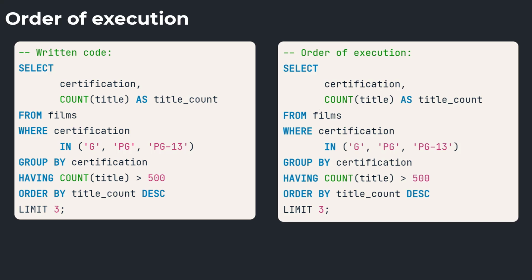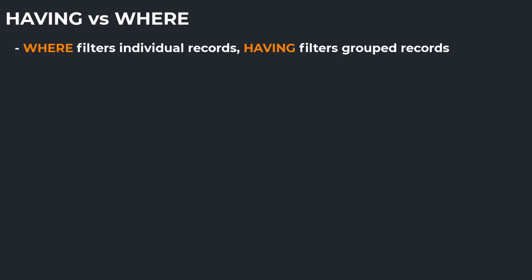By reviewing this order, we can see where is executed before group by and before any aggregation occurs. This order is also why we cannot use the alias with having, but we can with order by. Where filters individual records while having filters grouped records.